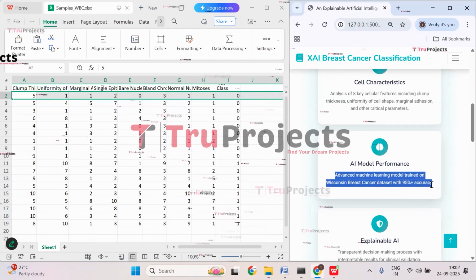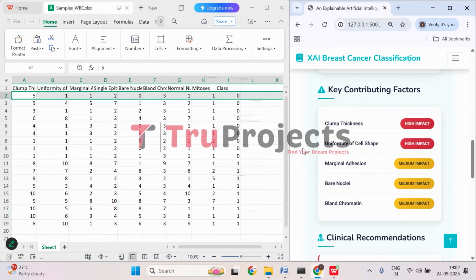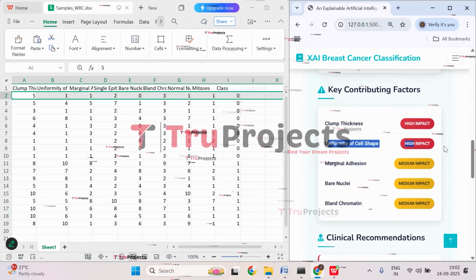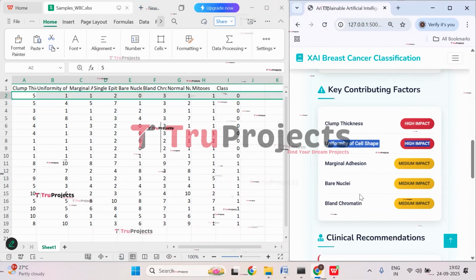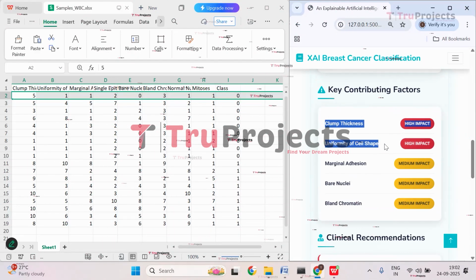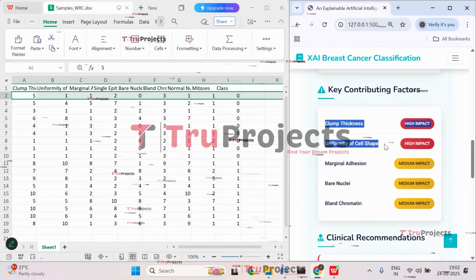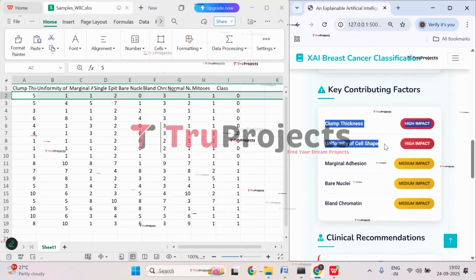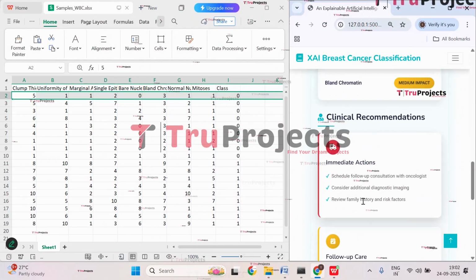And AI model performance, here we have explainable AI, and here we have key contributing factors, which are clump thickness is the high impact, uniformity of cell shape is also giving us the high impact, and all these three are the low impact. So based on these two characteristics, the application is able to qualify that it is no breast cancer. The person has no breast cancer. And here we have clinical recommendations.